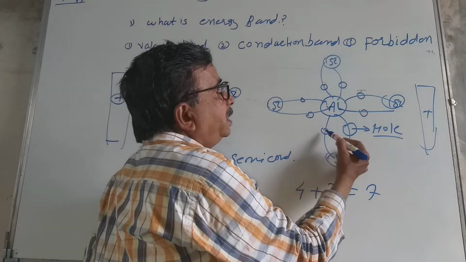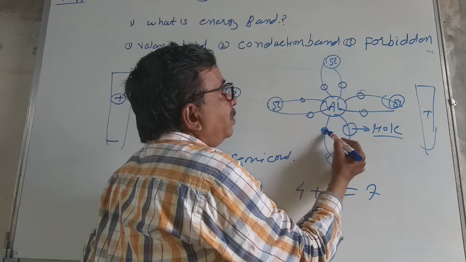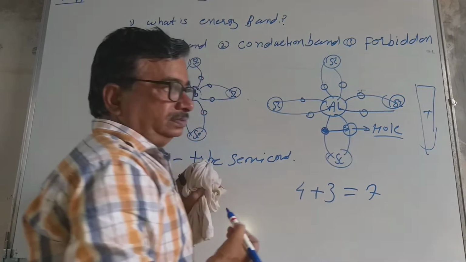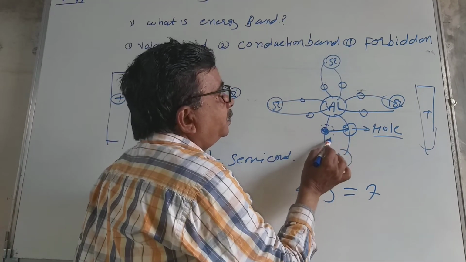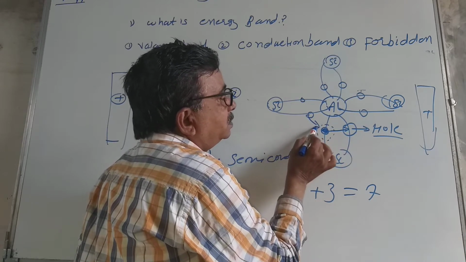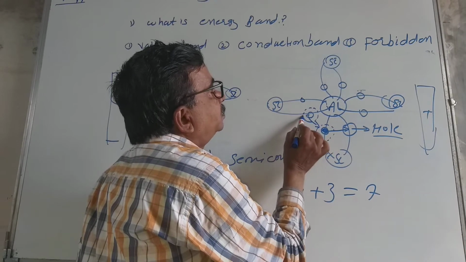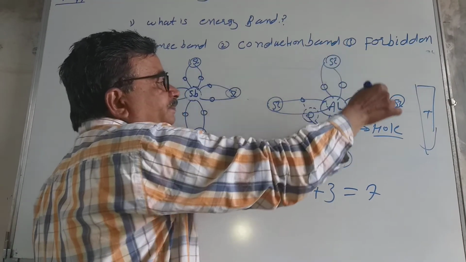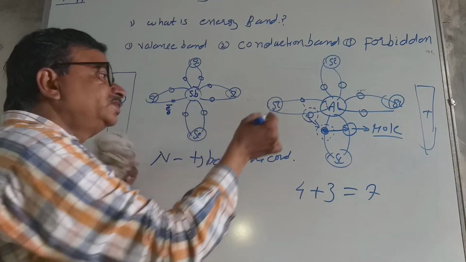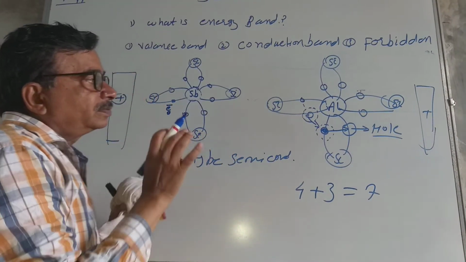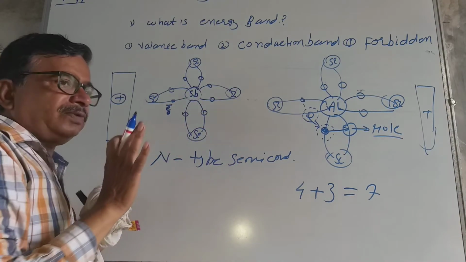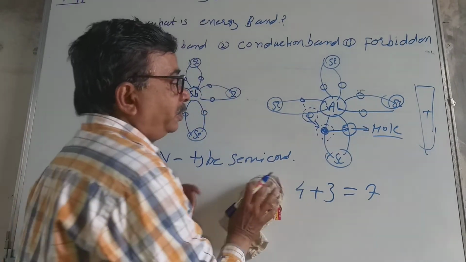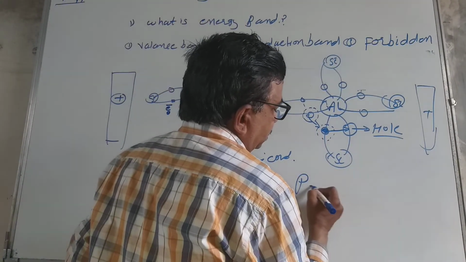This electron gets detached. This electron wants to move towards the positive, then it jumps and goes into this hole. Now a hole is again produced here, then another electron will jump nearer to this positive hole, and a hole is again produced here. In this way the holes are produced, suppose clockwise, and electrons flow anti-clockwise. Now in this case electrons flow due to the creation of positive holes, so it is called P-type semiconductor.